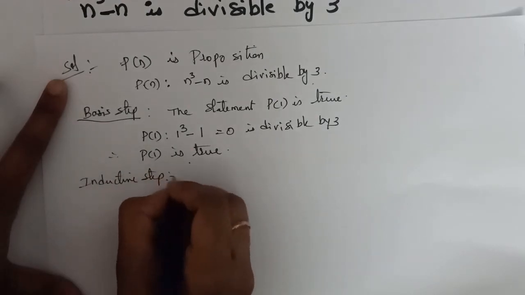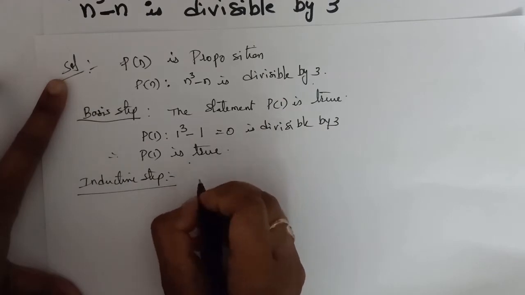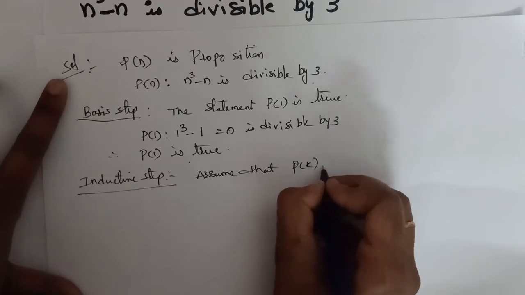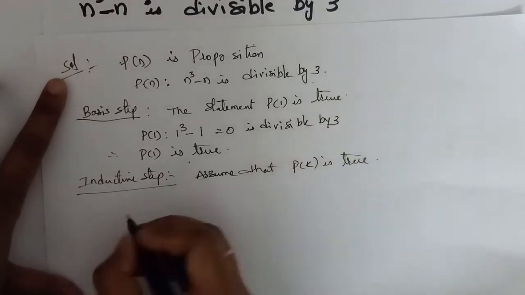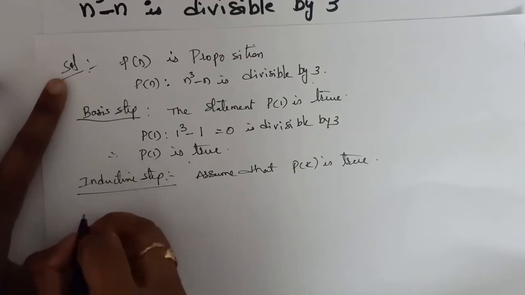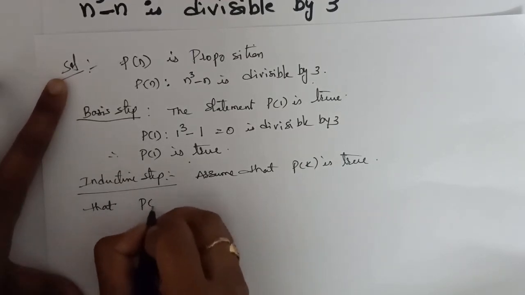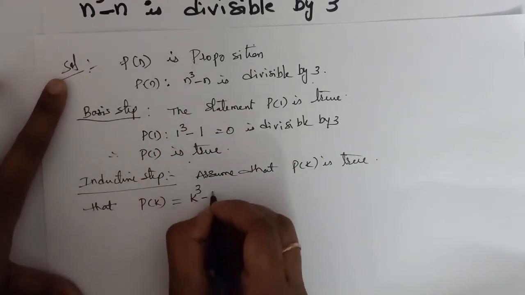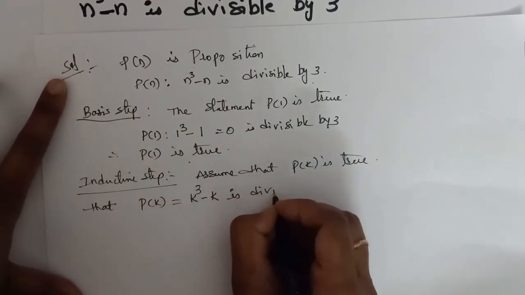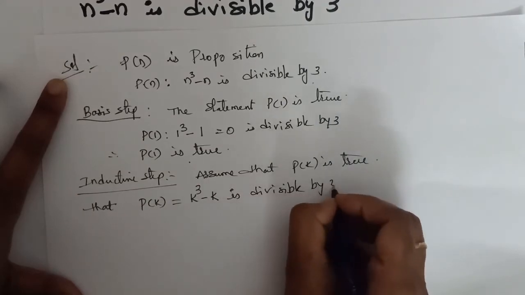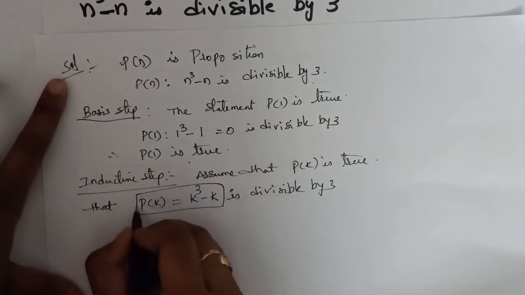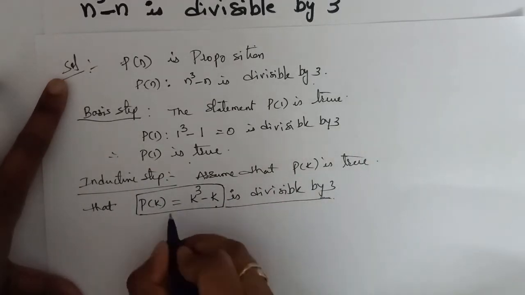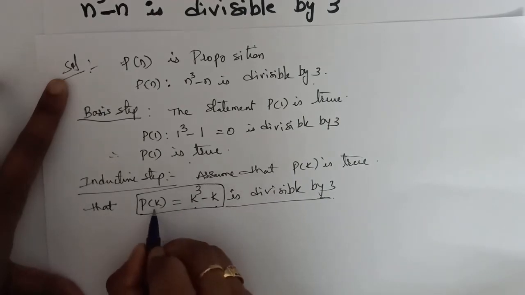In this inductive step, assume that P of k is true. You have to assume P of k is true. So what will P of k become here? Substitute n is equal to k. k cube minus k is divisible by 3. So P of k is k cube minus k, which is divisible by 3. This is true. We have to assume P of k is true.